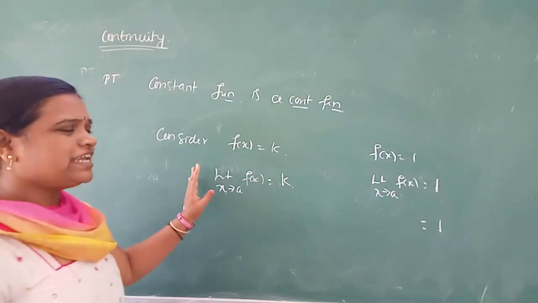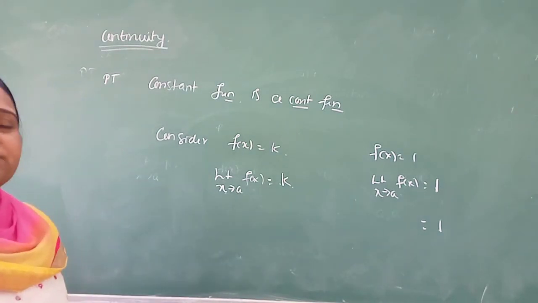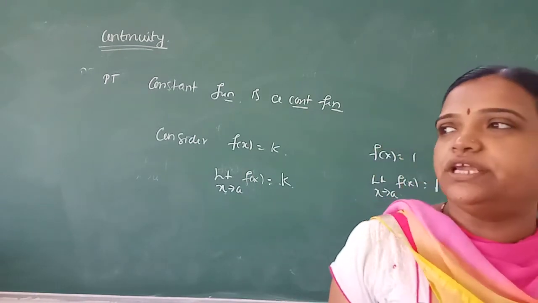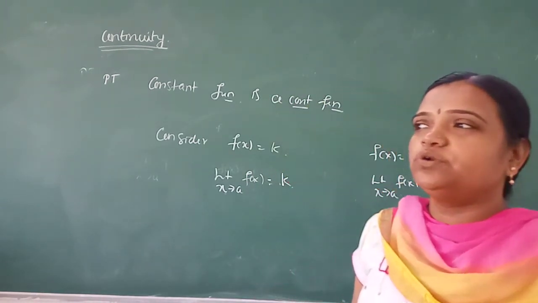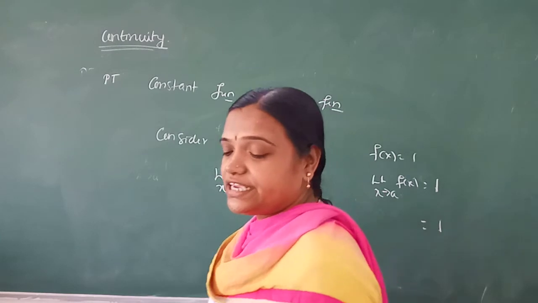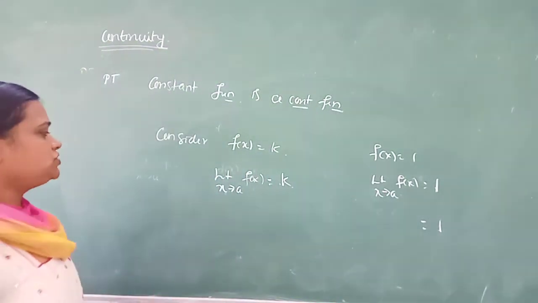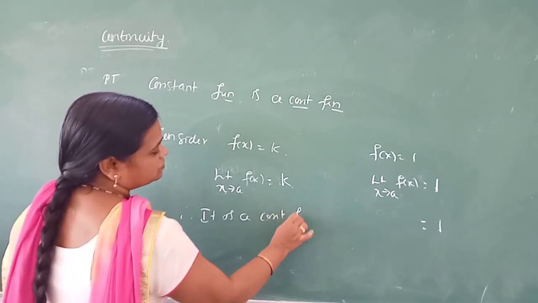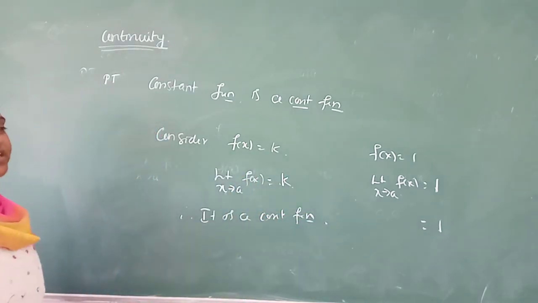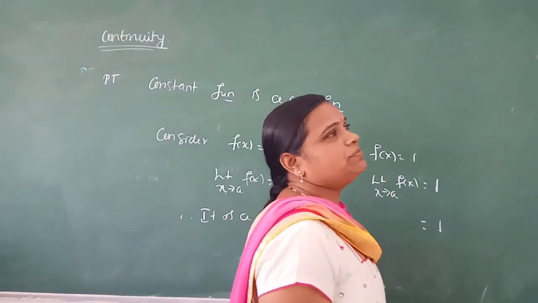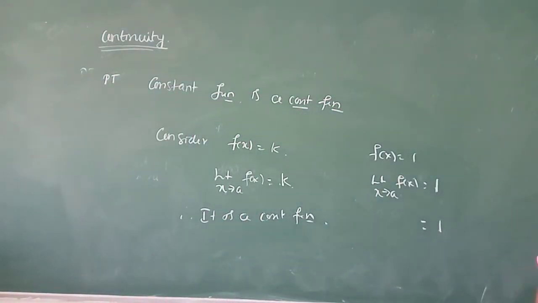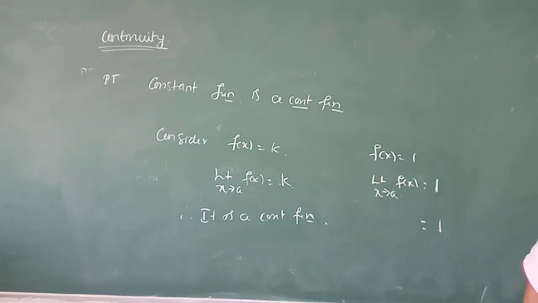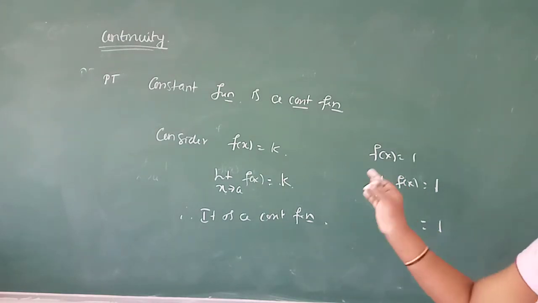Again it is the definition of continuous function. That is, a function f of x is said to be continuous at x equal to a if limit x tends to a, f of x is equal to l. Instead of l, here we consider k. Therefore, it is a continuous function. And if you want, you can verify. Left hand limit value is also same, right hand limit is also same, and limit of the function is also same, because this is the constant function. Have you understood now, everyone? Okay, please write that.